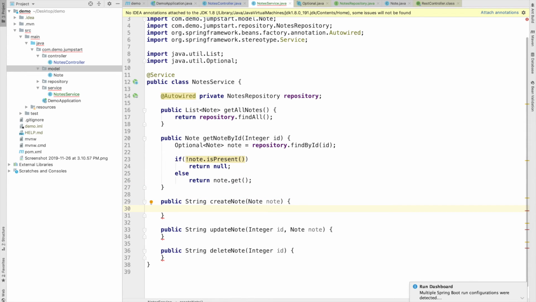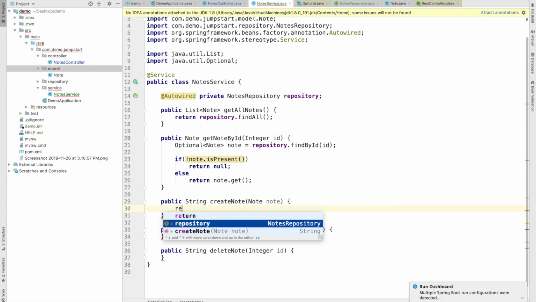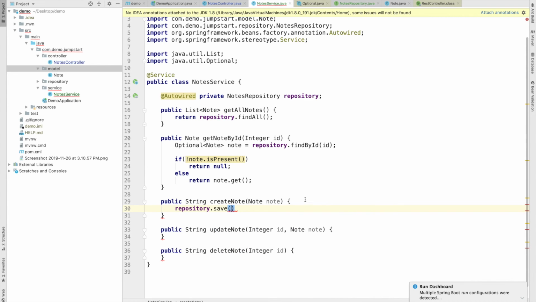The next method is create node. We have to just create the node by simply using the method repository dot save, and as we are using the same entity class, we don't need to fill in any setters.